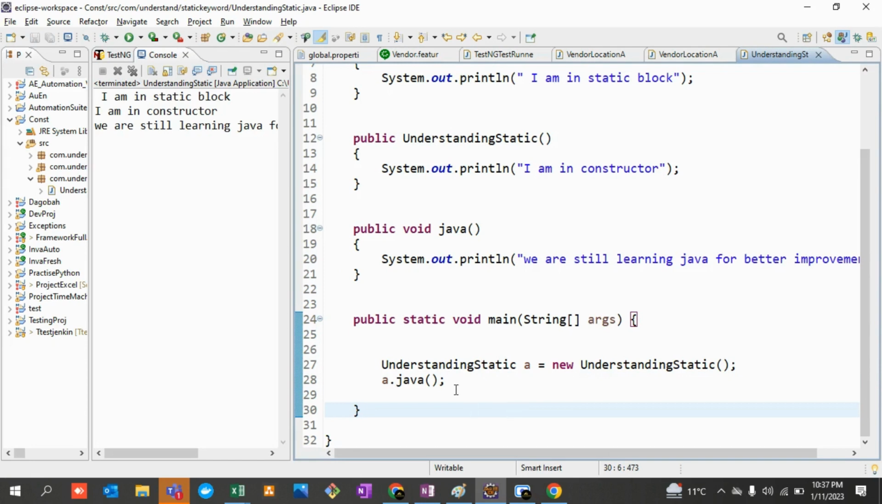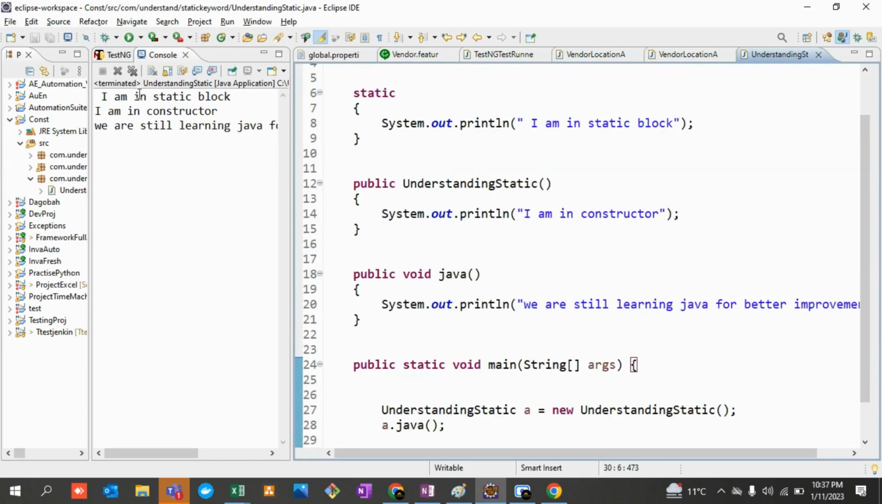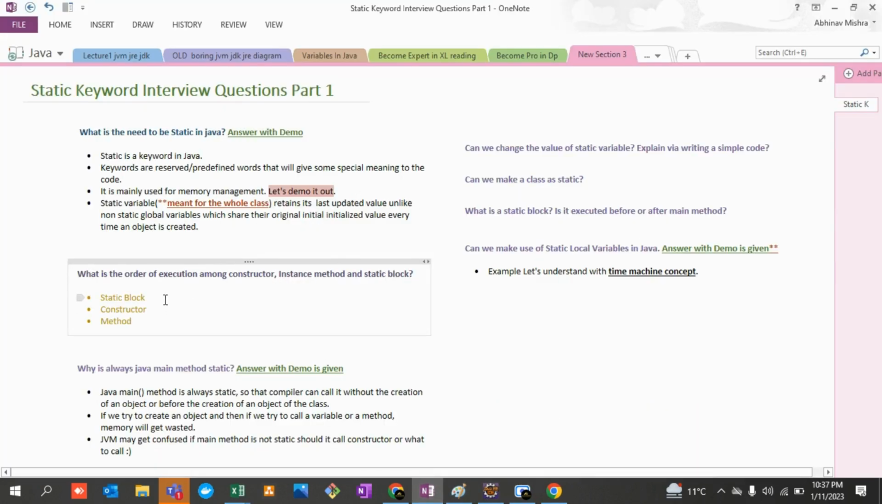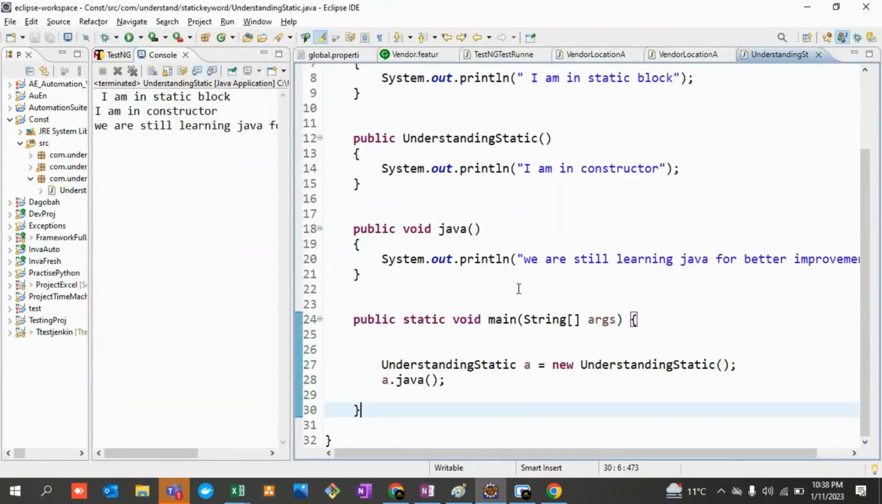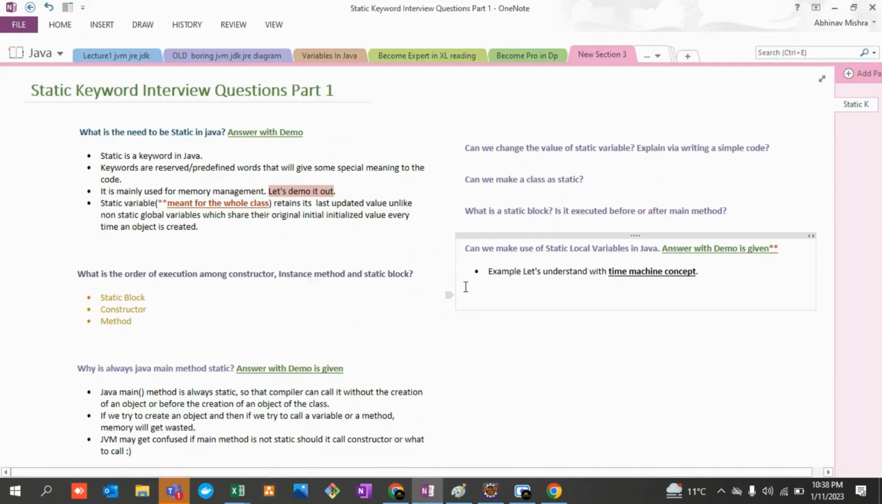So now what is printed first? I am in static block, then I am in constructor, and then this instance method. So the order of execution that we have defined is that first the static block will get executed, then your constructor is going to get executed, and then your method is going to get executed, right? So I hope you guys are able to understand, and I have given you a very small demo as well, right?